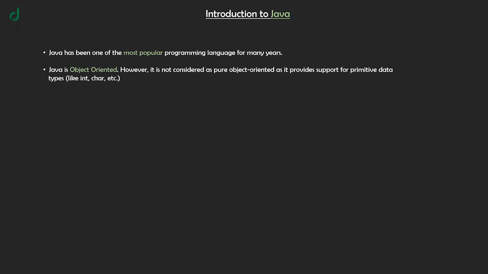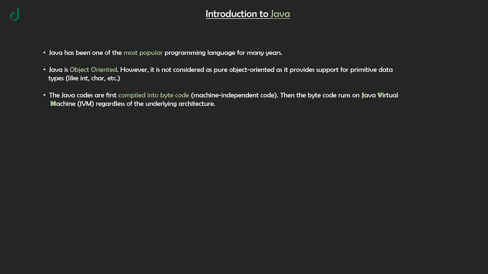Java has been one of the most popular programming languages for many years. Java is object-oriented. However, it is not considered pure object-oriented as it provides support for primitive data types, like int, char, etc. The Java code is first compiled into bytecode, machine-independent code. Then the bytecode runs on the Java Virtual Machine, JVM, regardless of the underlying architecture.